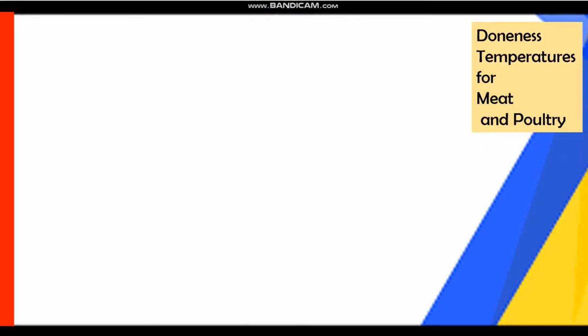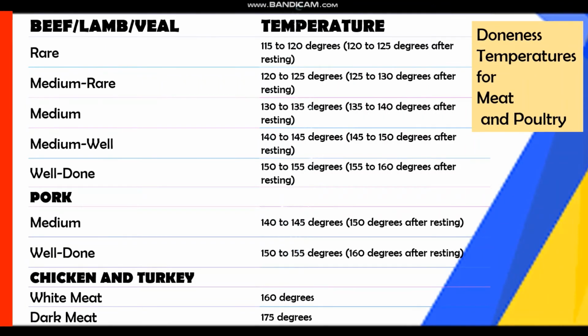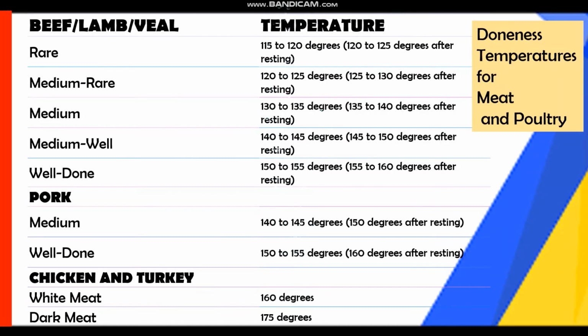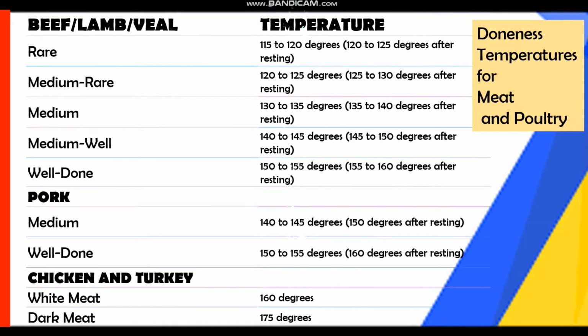Doneness temperatures for meat and poultry. For the beef, lamb, or veal, for the rare, it should be 115 to 120 degrees and 120 to 125 degrees after resting.